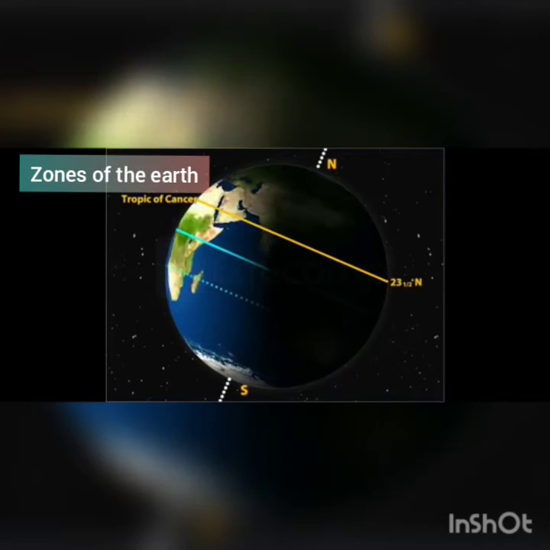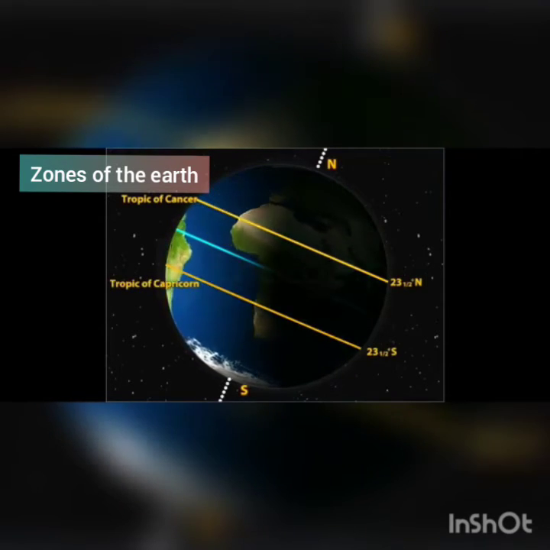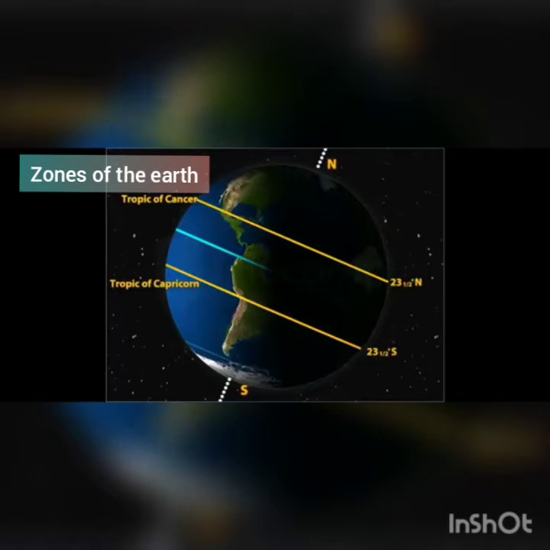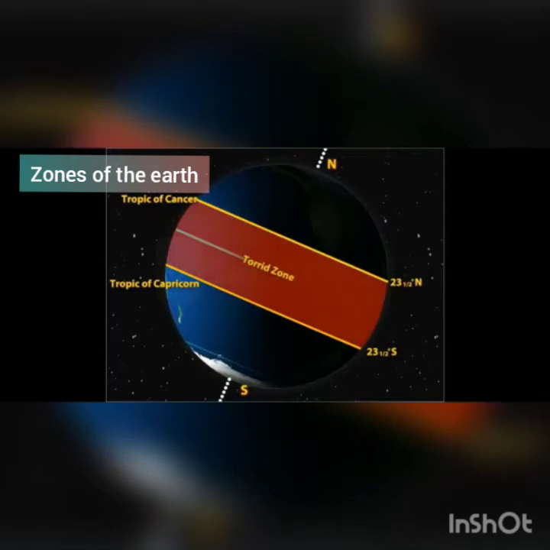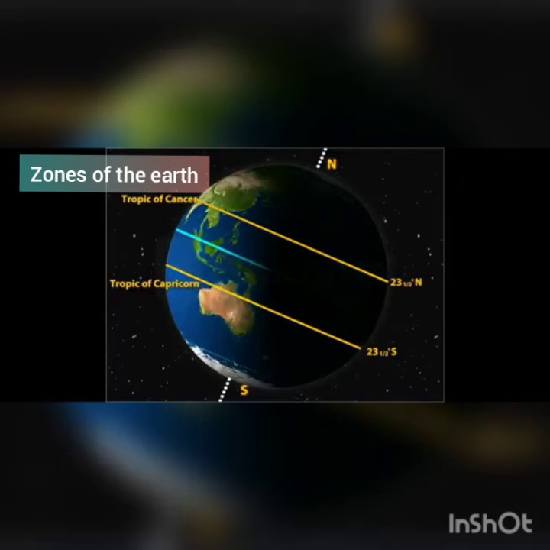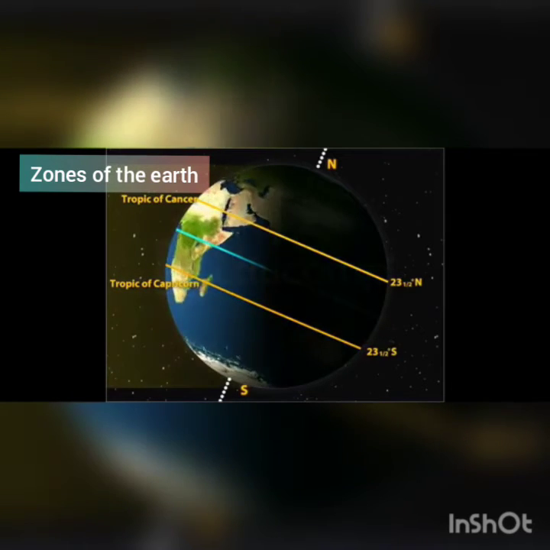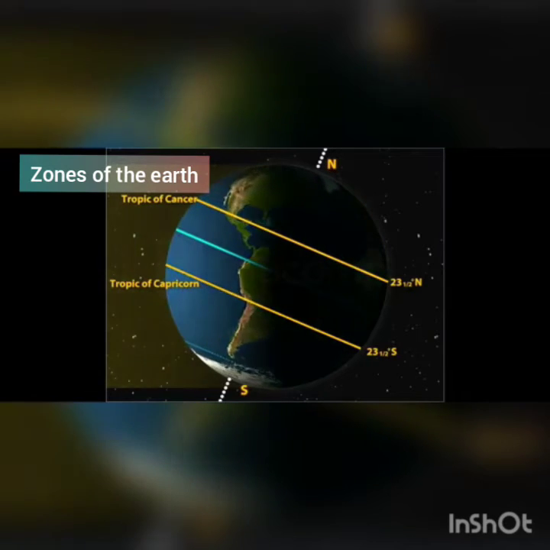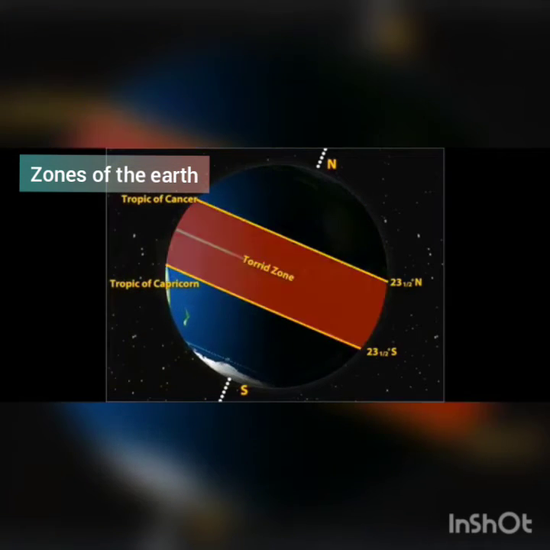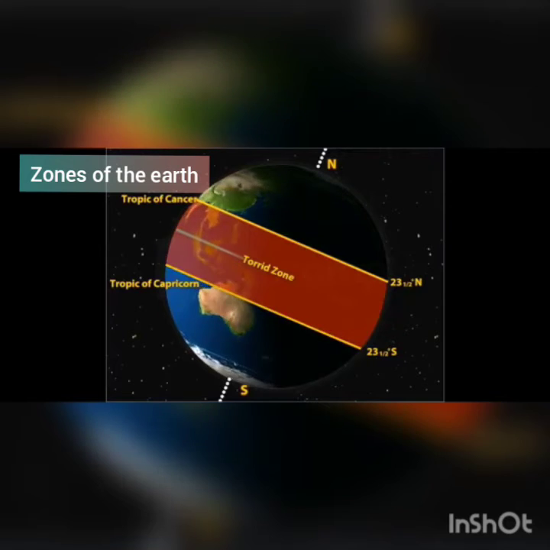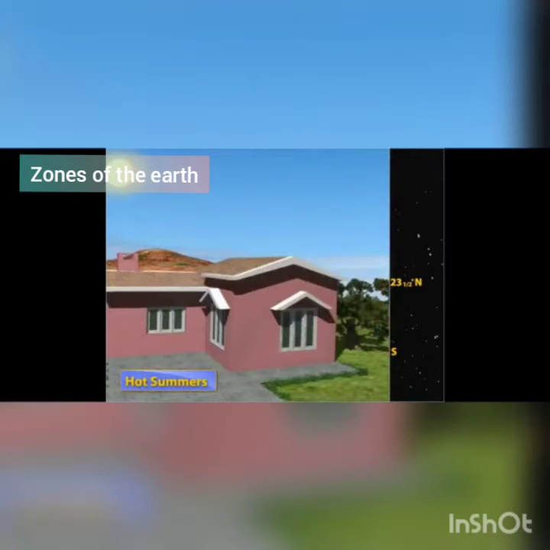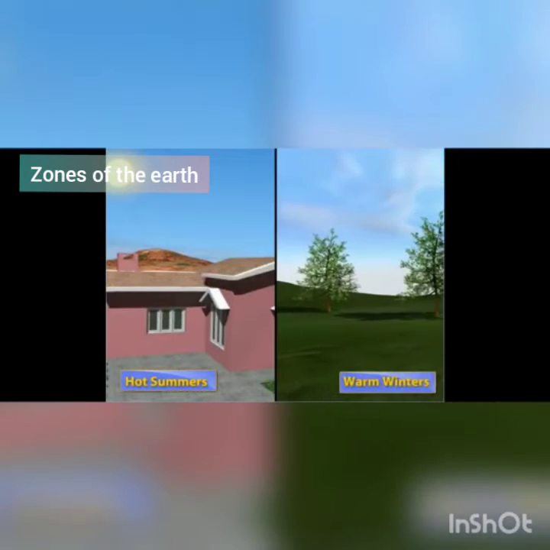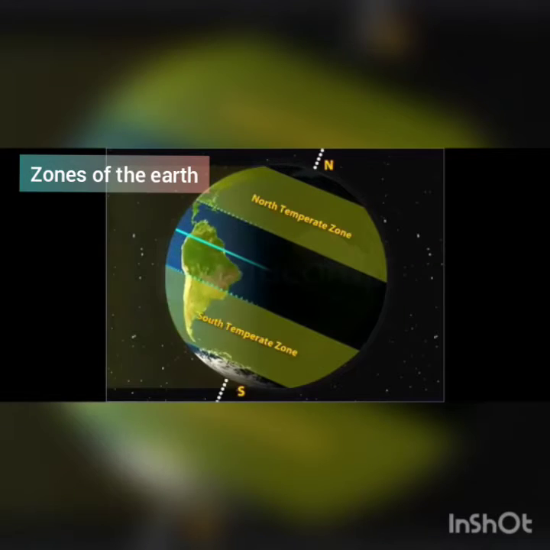The torrid zone is located between the Tropic of Cancer and the Tropic of Capricorn. This zone area is very hot. The temperature will be high because the sun rays fall directly straight on this part. That's why it is too hot. Hot summers and warm winters are experienced here.